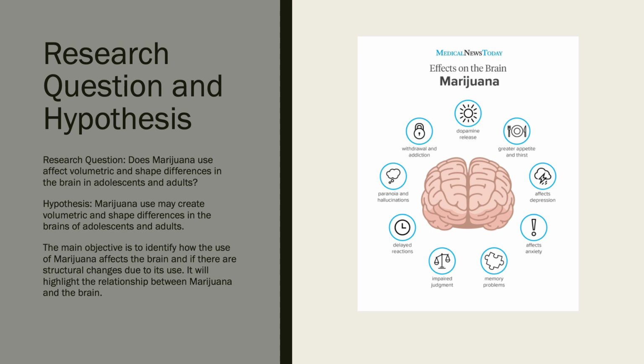The main objective of this article is to identify how the use of marijuana affects the brain and if there are structural changes due to its use. It will highlight the relationship between marijuana and the brain.